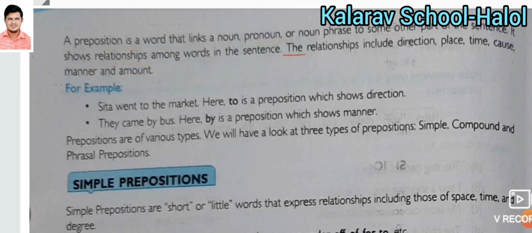The relationship includes direction. Which types of relationship are shown by the preposition? Relationships like direction, place, time, cause, manner and amount. All these types of relationship are made clear by the preposition.